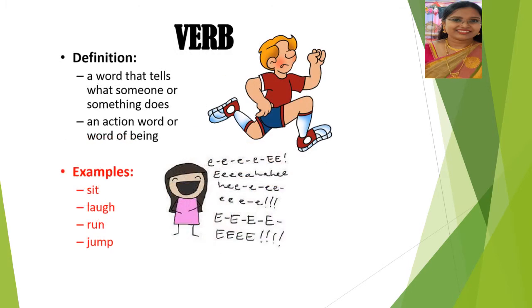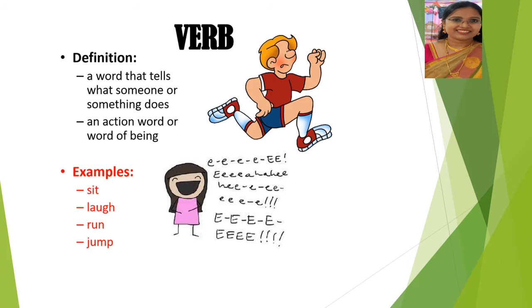The next type is verb. What is a verb? A verb is a word that tells what someone or something does. In a simple term, I can say action word. You know action, right? What is an action? Doing something. Very good.